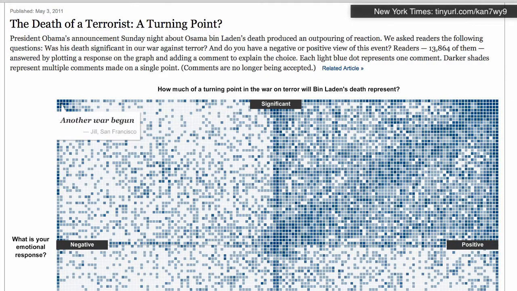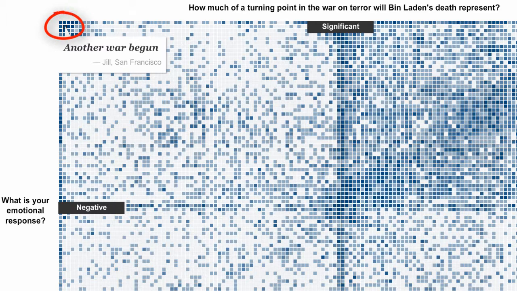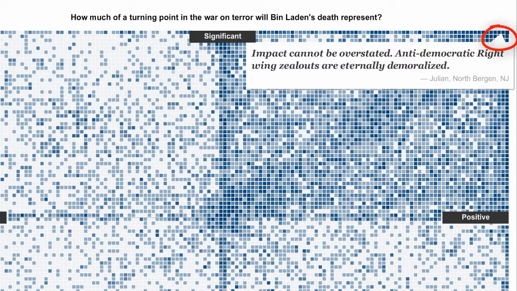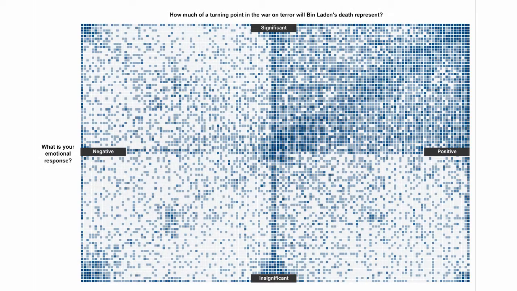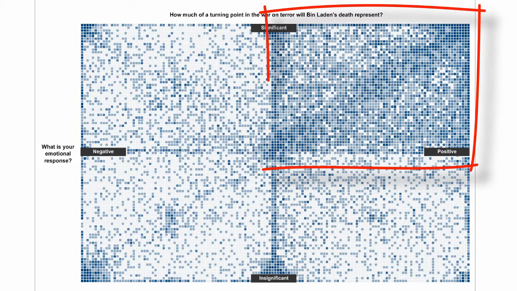For example, the New York Times ran a story after bin Laden's death, where they asked readers to plot their feelings on the matter within a simple 2x2 matrix relating to how positively or negatively they felt about the event and its importance. Readers clicked on a grid box and then also left their comments. The final results were then published via an interactive heat map graph where darker colors indicate a greater number of responses.